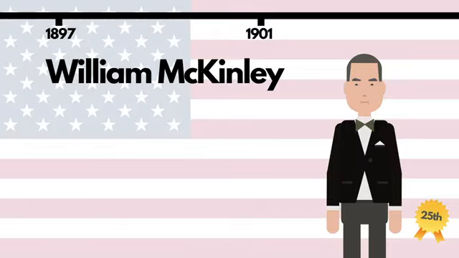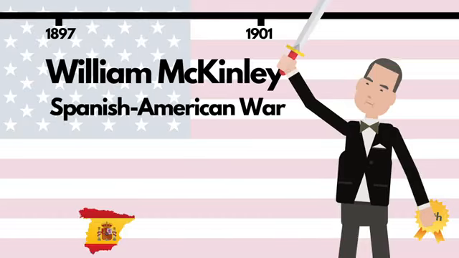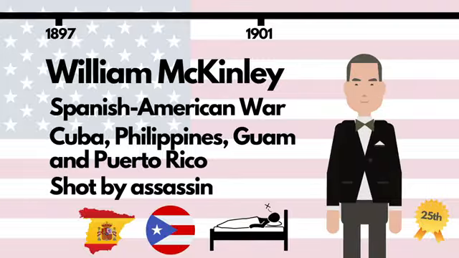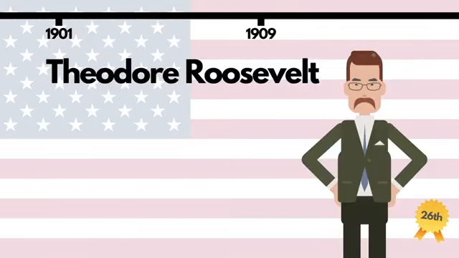In office, he supported colonial uprisings against Spain, resulting in the Spanish-American War, an 8-month conflict with the Spanish Empire, which resulted in Cuban independence and the US gaining control of the Philippines, Guam and Puerto Rico. Having fired up American nationalism with these victories, McKinley was re-elected, but he was shot 6 months into his second term. After McKinley died, his vice president, Theodore Roosevelt, was sworn in.